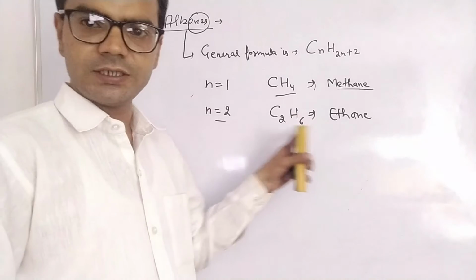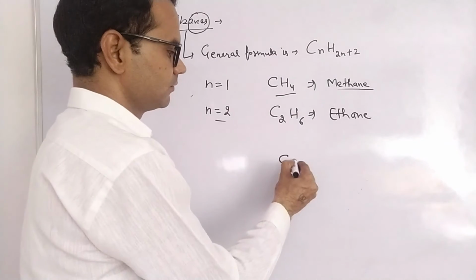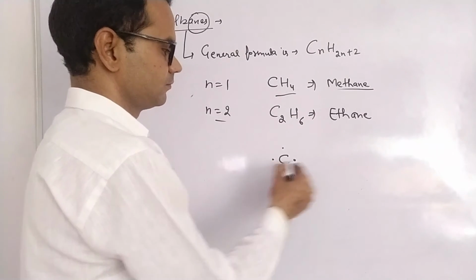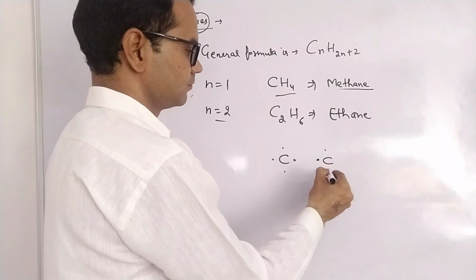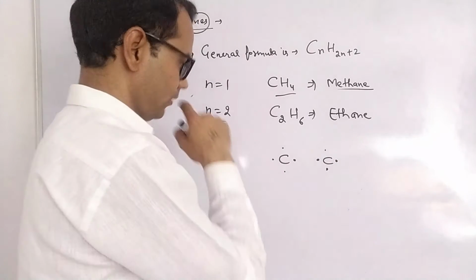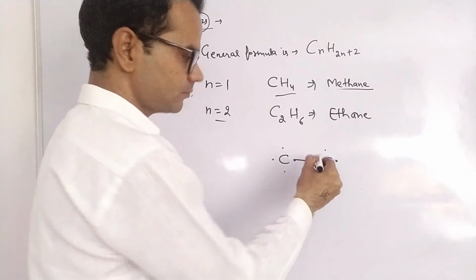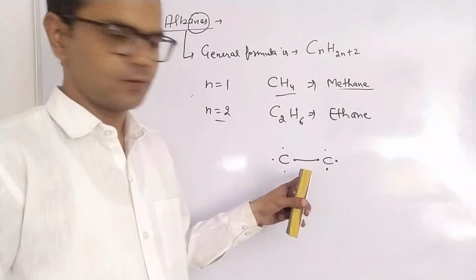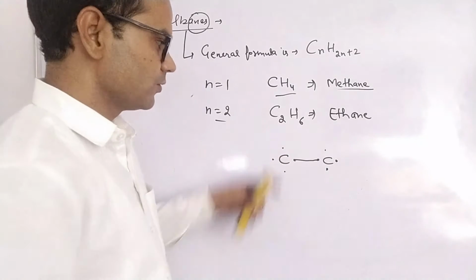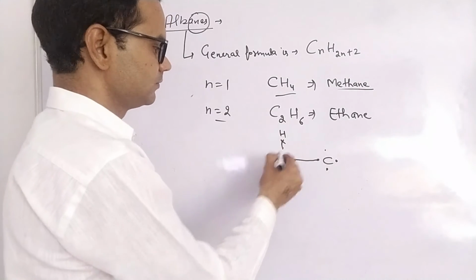If we draw the electronic dot structure again, a carbon-carbon single bond is formed, and the remaining electrons are shared with hydrogen.